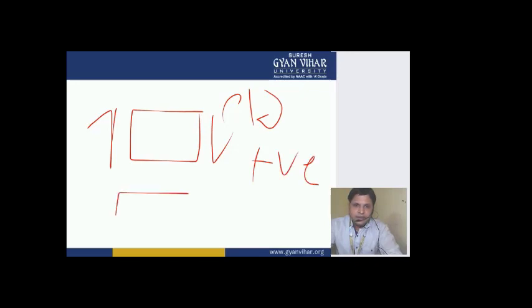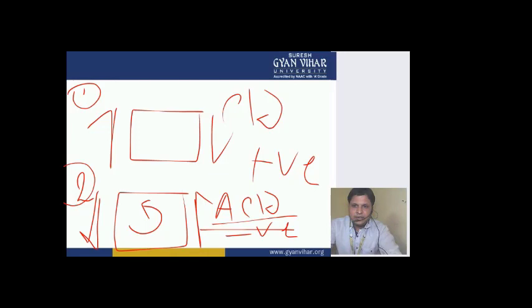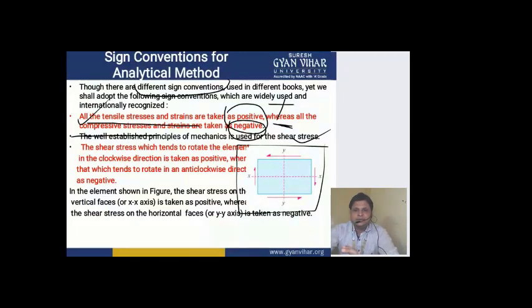And if the situation is like this, you have a body and stress is acting in this way, you can see both are different. The first case and second case are different. In the second case, the shear stress is of anti-clockwise nature. So for anti-clockwise nature, you will take the negative symbol. This you should always keep in mind. All right, so these were the sign conventions which are taken.